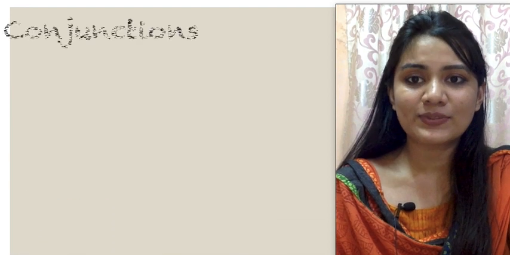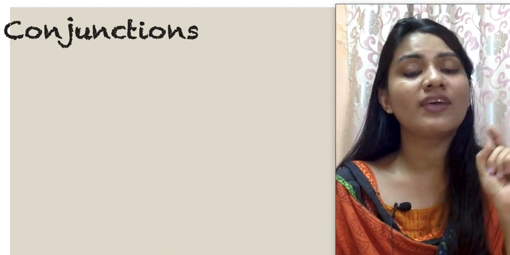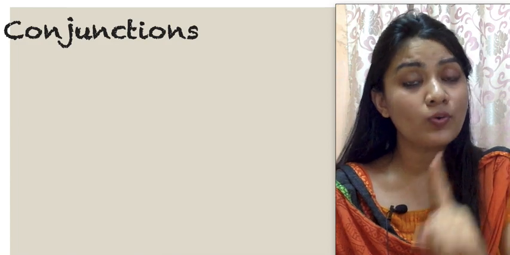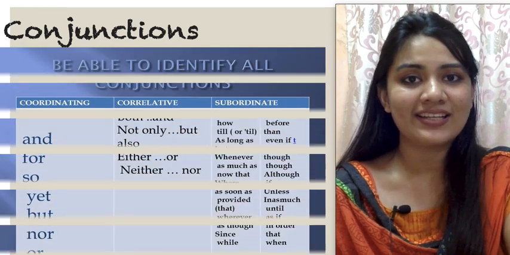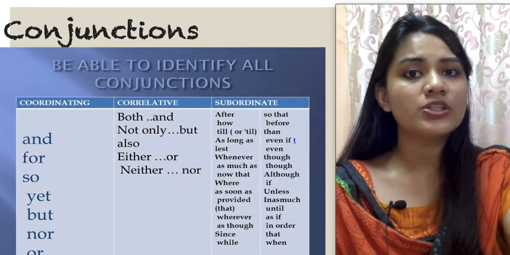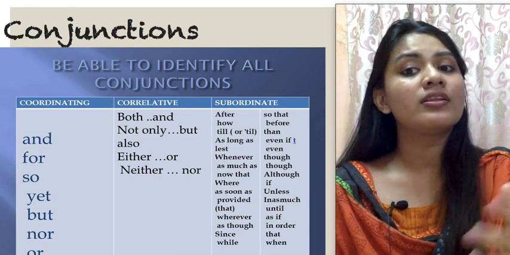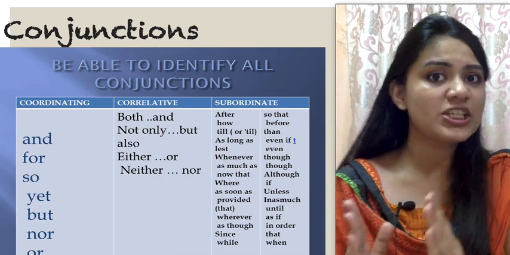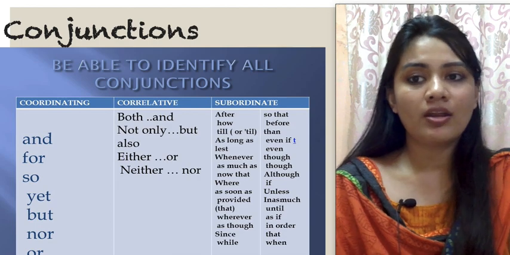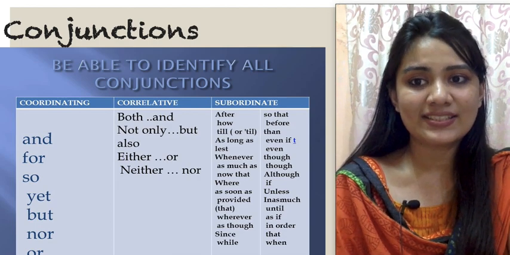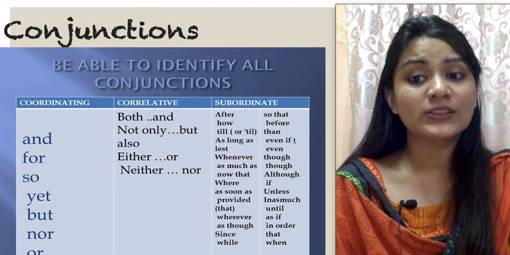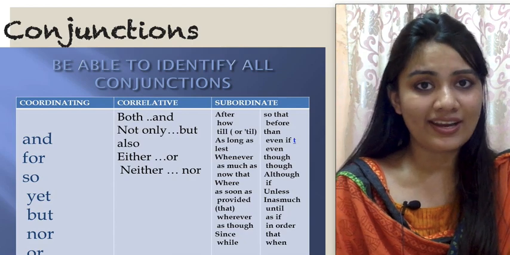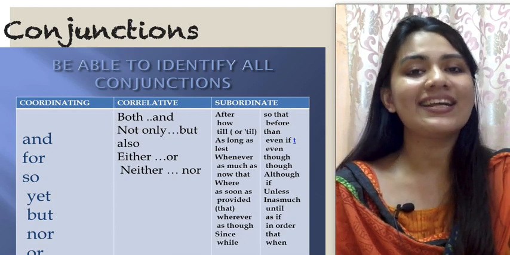Now let's proceed to conjunctions. It's very important to understand coordinating conjunction and subordinating conjunction. Correlative conjunction we can skip now. We will explore more about it in the chapter on conjunctions. Okay. Now coordinating conjunctions, as you can see here: and, for, so, yet, but, or, right? These are coordinating conjunctions.